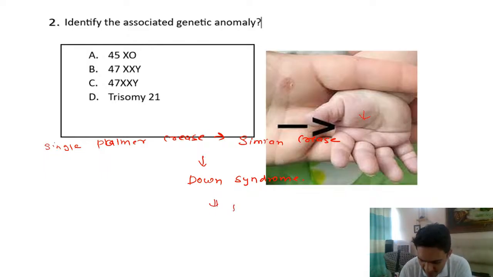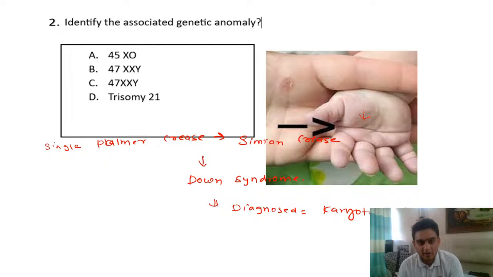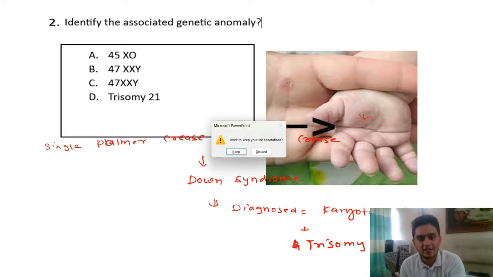So Down syndrome is diagnosed by karyotyping. Okay, so karyotyping is the method that we follow for diagnosis of Down syndrome. Now, how do you diagnose Down syndrome by karyotyping? So in karyotyping, when we talk about Down syndrome, you get trisomy 21. Correct? So what you get is a trisomy 21.